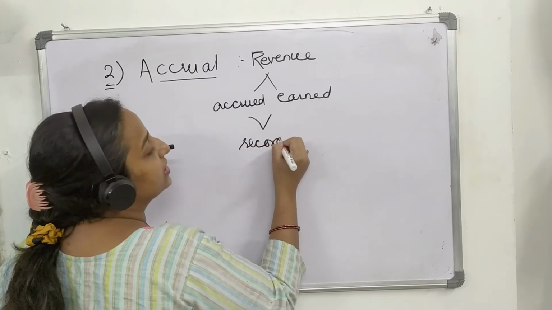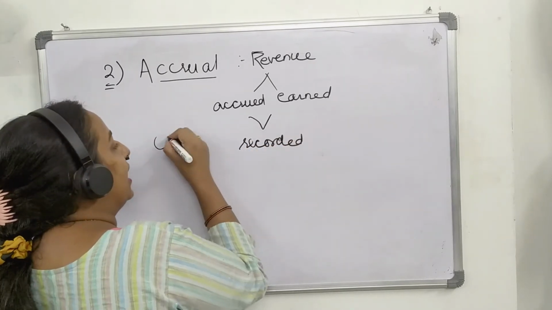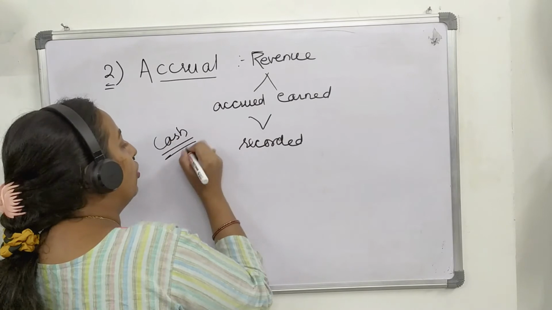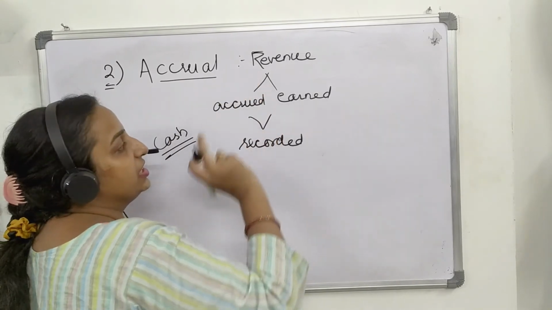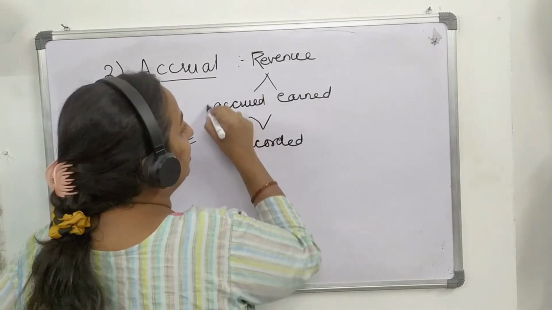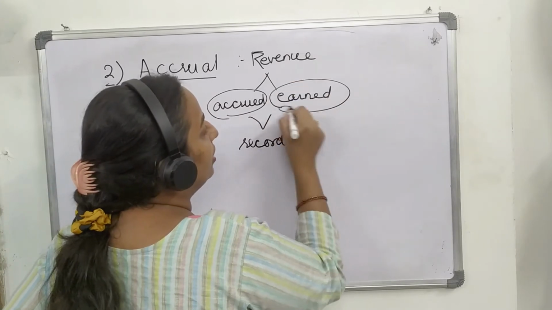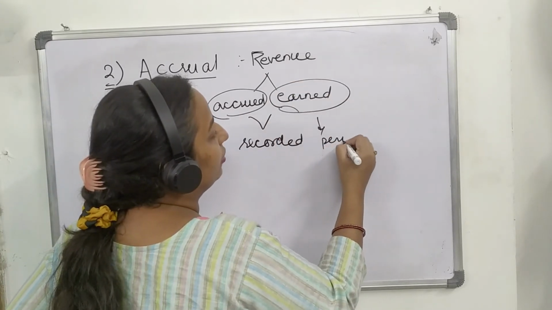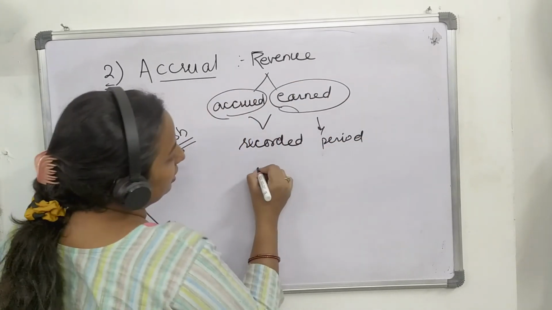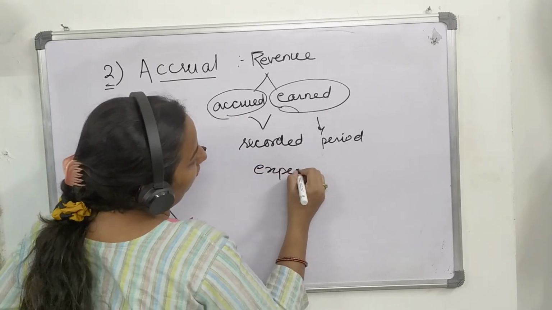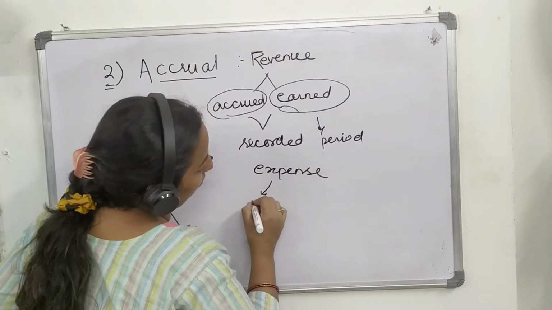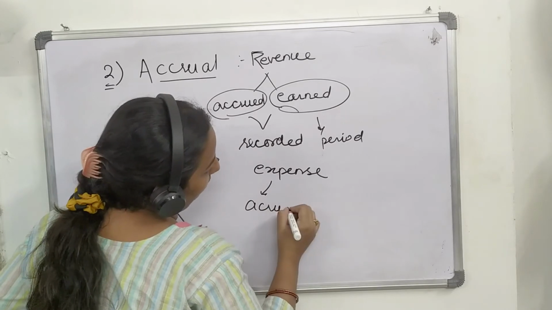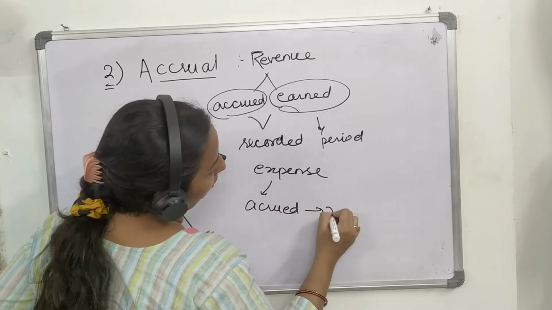It is not necessary that any cash has been received or anything has been received against it. Even if it is accrued or earned during the period, it will be recorded. Similarly, in the case of expense, when the expense has been accrued, it will be recorded.